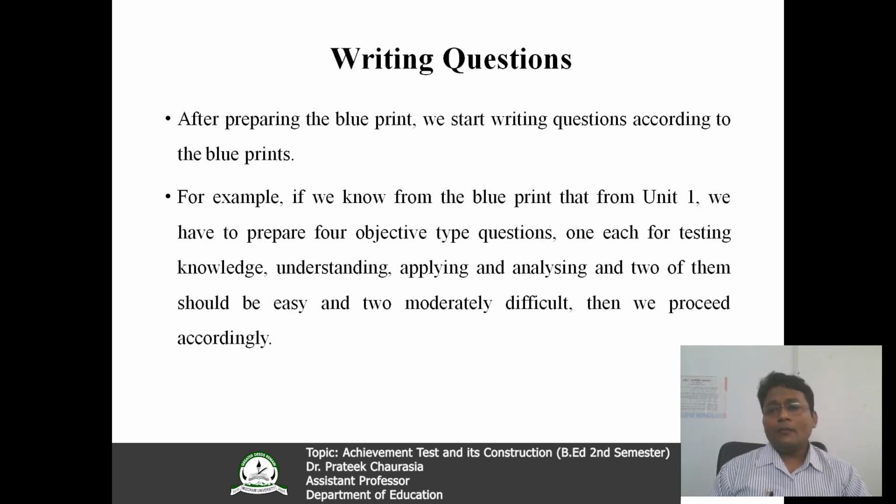So here you can see, if you know from the blueprint that in unit 1 we have to prepare 4 objective type questions, 1 each for testing knowledge, understanding, applying and analysis, and 2 of them should be easy and 2 moderately difficult, then we have to proceed accordingly.